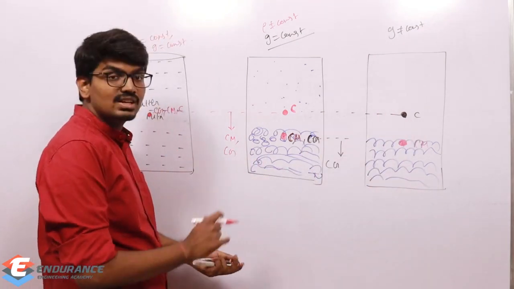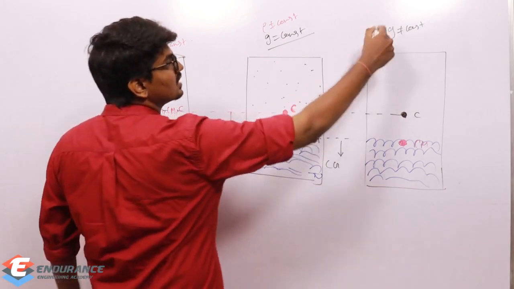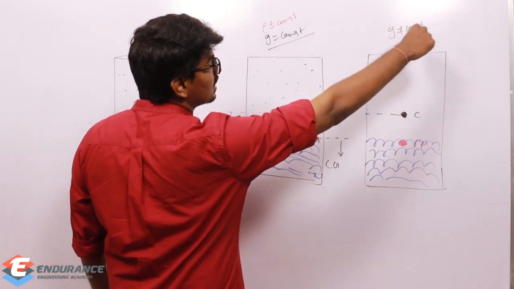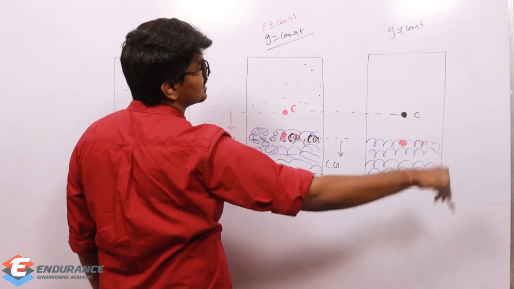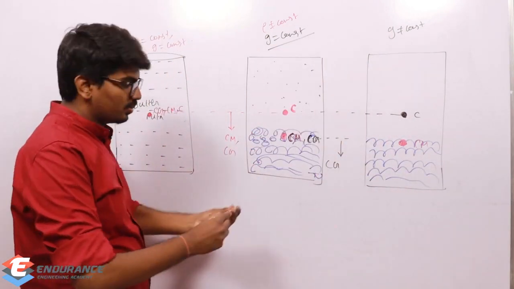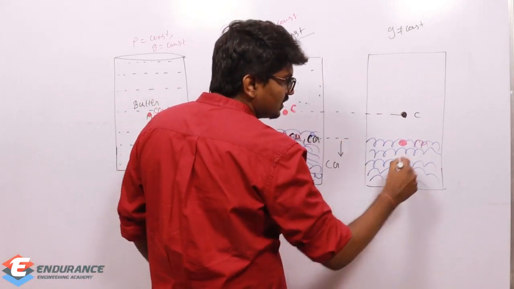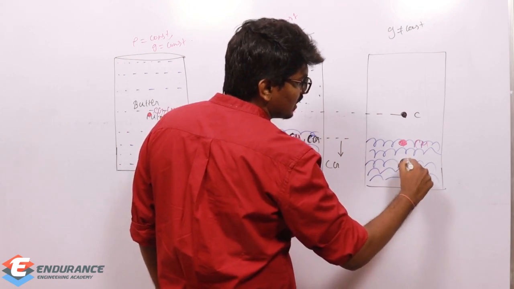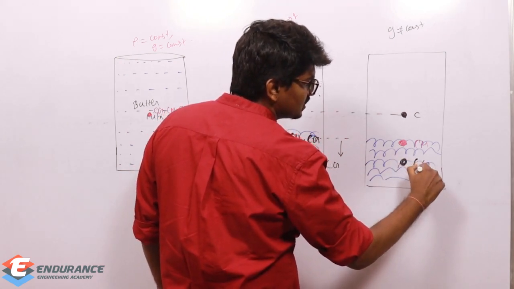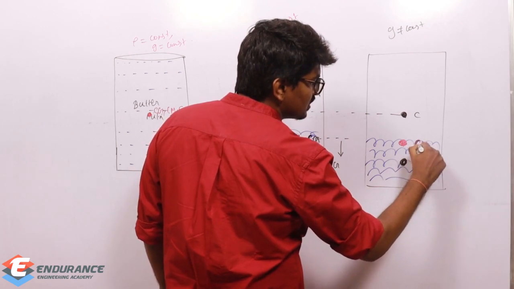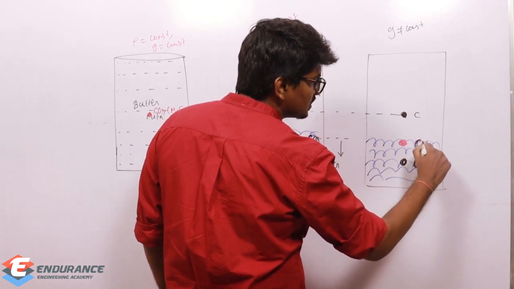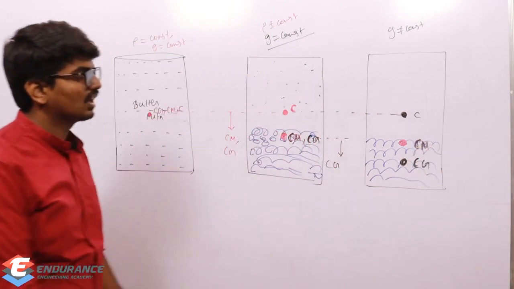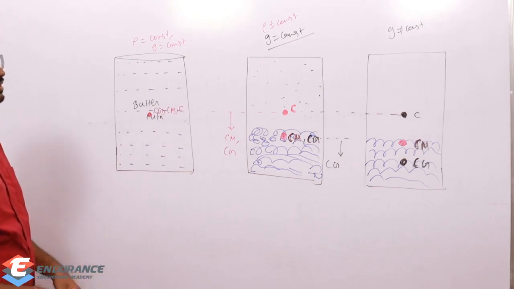But the center of gravity will shift further down because there was more acceleration due to gravity at the bottom and less acceleration due to gravity at the top. So G shifted down and it reached somewhere here. So this is the center of gravity, this is the center of mass. This is something you need to understand.